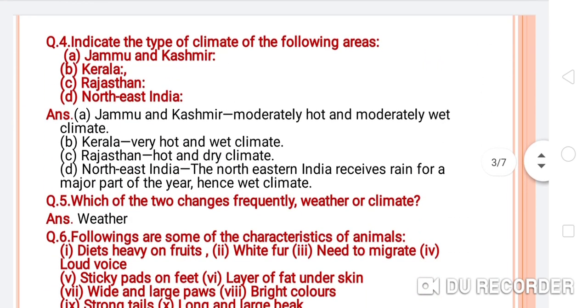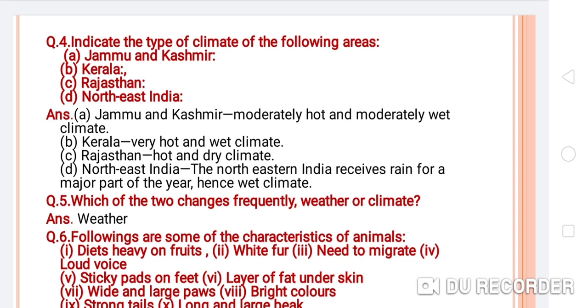Okay, now come to question number 4. Indicate the type of climate of the following areas: Jammu and Kashmir, Kerala, Rajasthan, Northeast India. The answers: Jammu and Kashmir, moderately hot and moderately wet climatic condition.